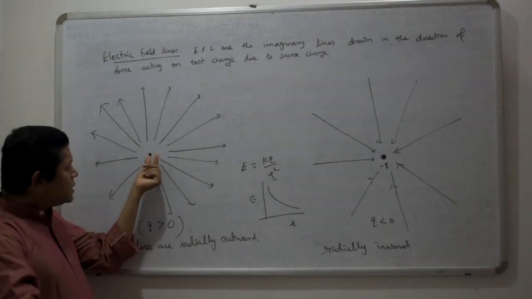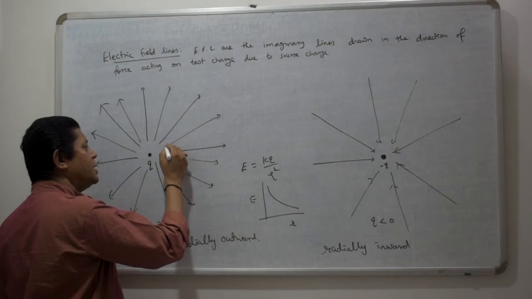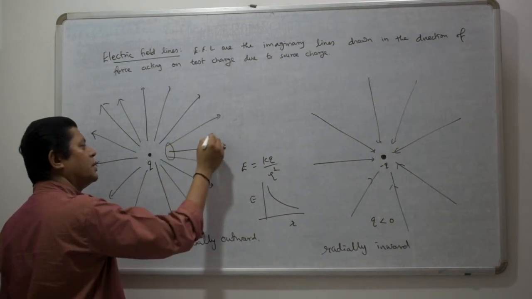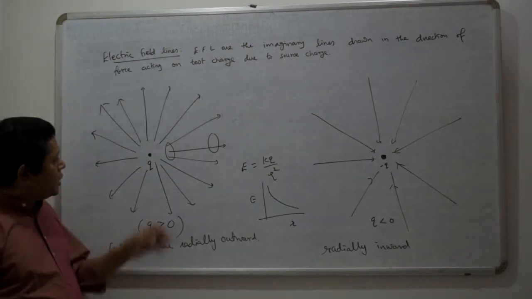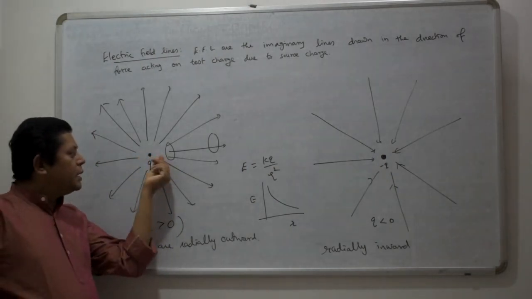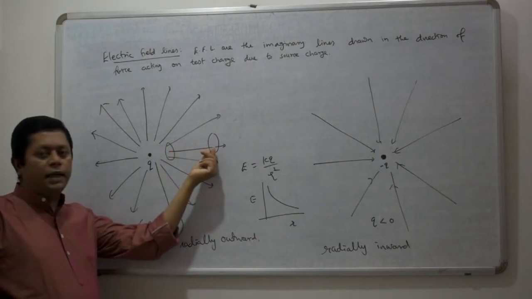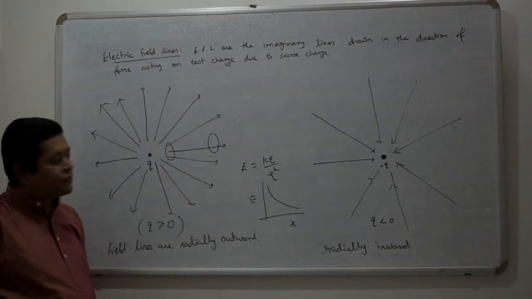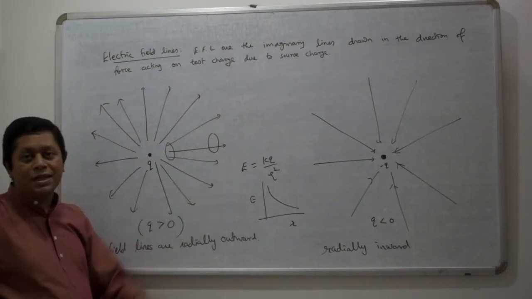Now, if you consider a region near and away from this charge, here the number of field lines crossing this region is more, here these lines are less. It means that here the density of electric field lines is more, here the density of field lines is less.